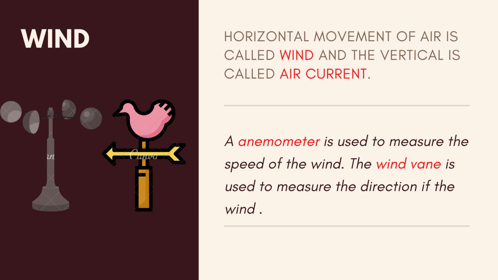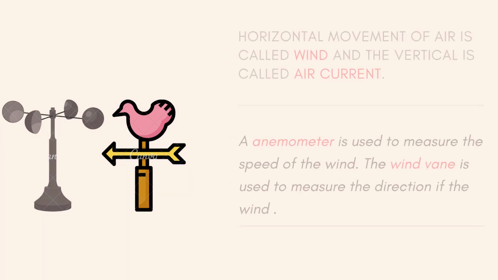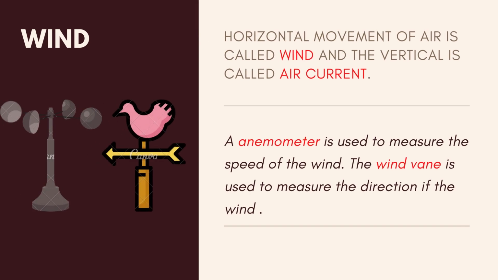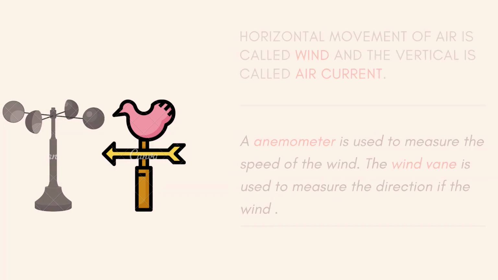The northern hemisphere's wind travels in the right direction and the southern hemisphere's travels in the left direction because of the rotation of the earth. Then we studied about wind. Wind is the horizontal movement of air and vertical movement is called air current. An anemometer is used to measure the speed of wind, and a wind vane is used to measure the direction of wind.